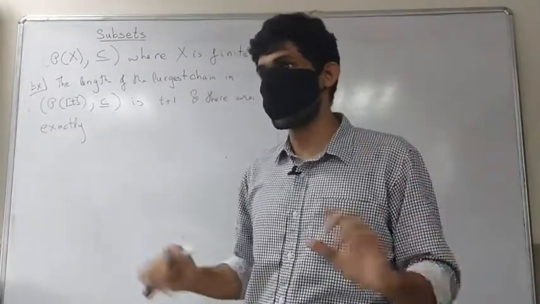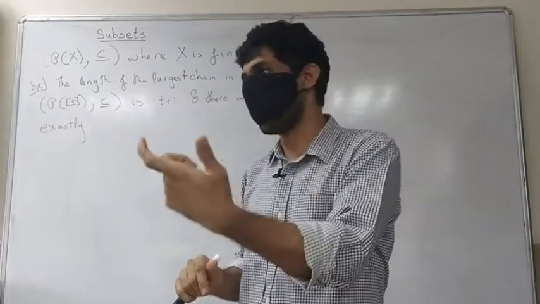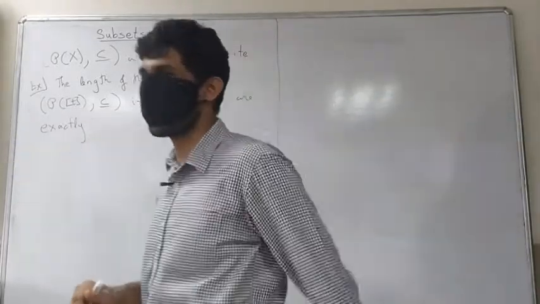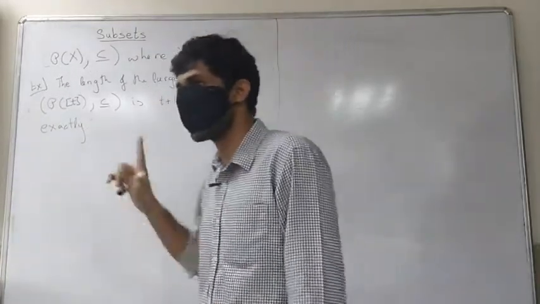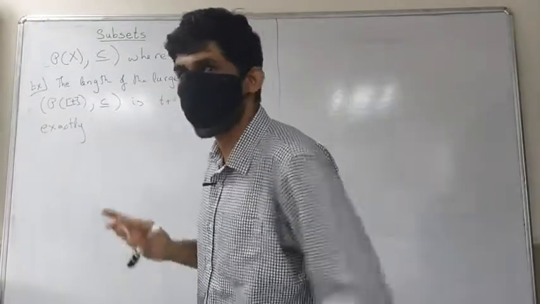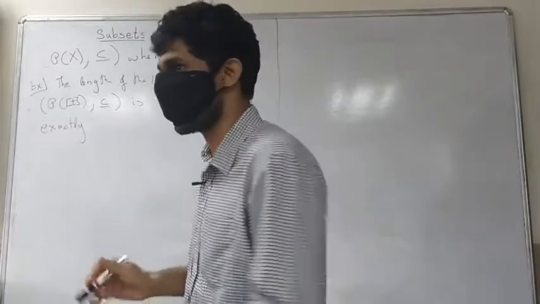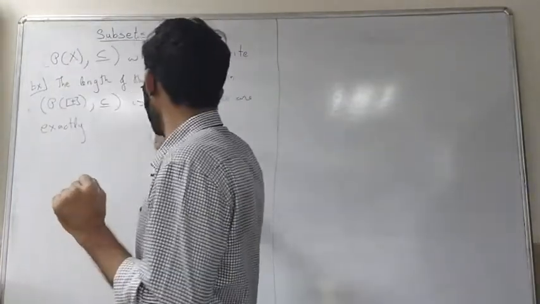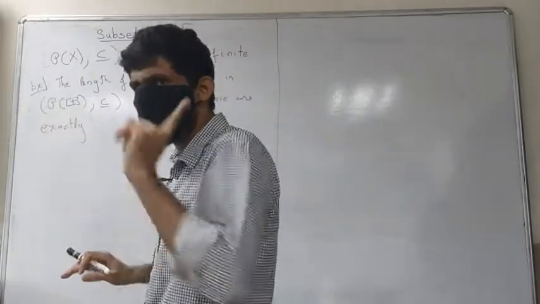Start with the one chain you can give me: the empty set, {1}, {1,2}, {1,2,3}, {1,2,3,4}, and so on up to t. That's one chain of length t plus 1. So we have existence, and we have shown less than or equal to also. Every chain has length less than or equal to t plus 1, and we got one of that length.